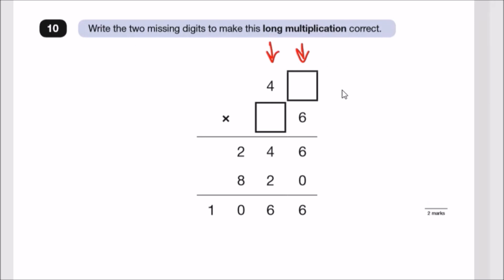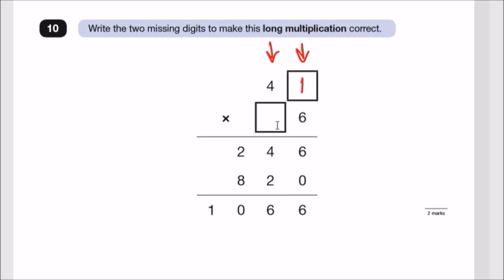So let's do this. Apparently 6 times something should give us a 6. Okay, just by assumption, I'm going to go with 1. We'll double check that later. So 1 times 6 should give us 6. Now 6 times 4, or the 40 part, should give us 24. And the way that works, you put 4 there and carry the 2 since there are no more columns. So this so far looks okay.